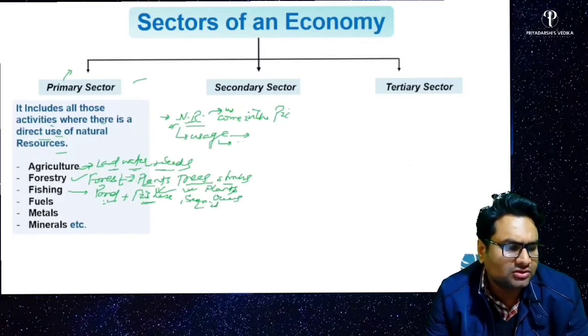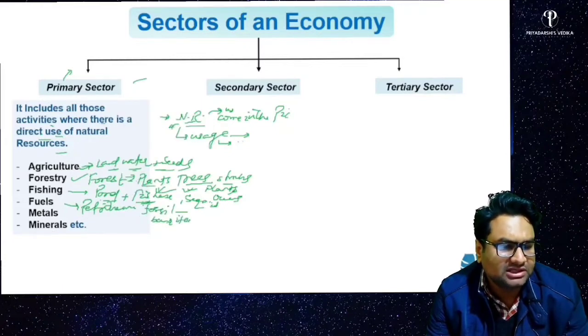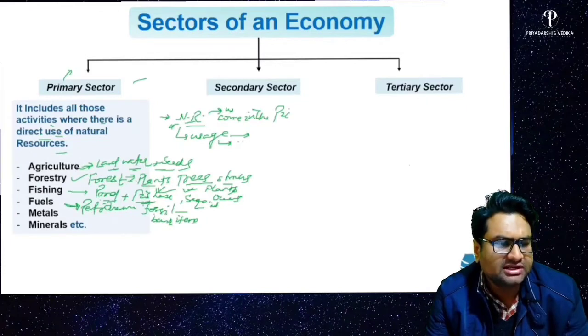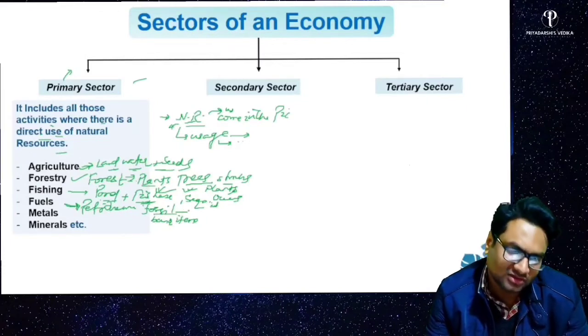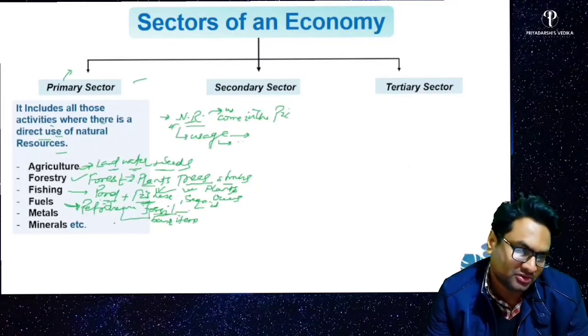In fishing also, natural resources are used. Fuels, petroleum products, fossils are the basic item in fuel production. That's also naturally occurring. You are directly using those fossils to produce petroleum products, right?